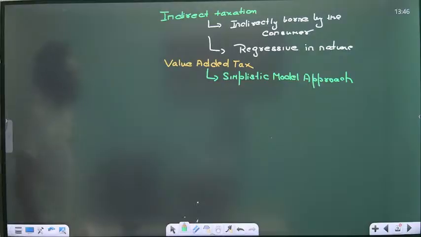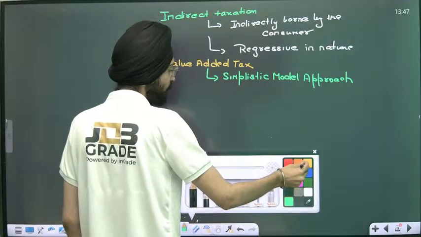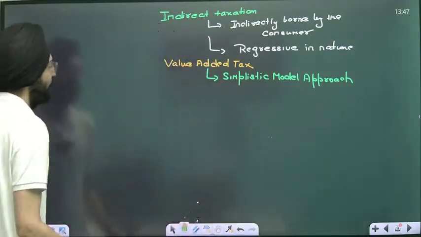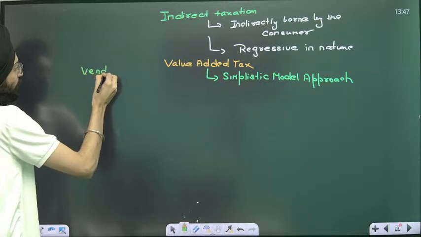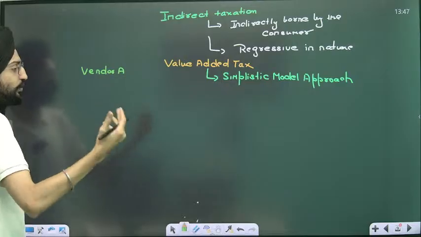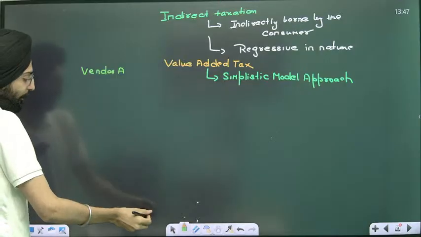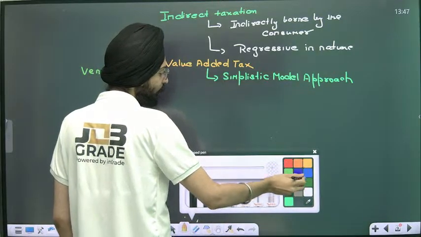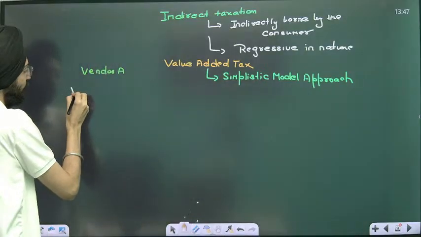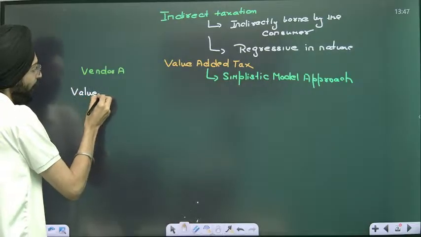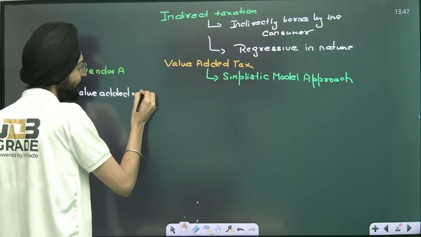We're going to adopt what we call a simplistic model approach. Let me explain this. Take an example: there's a vendor called A. He produced a certain amount of output. Forget about that. The value addition he did is nothing but the value of that product. Value added, take an example of 100 rupees.